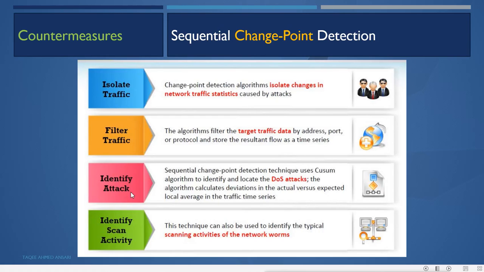Then identify the attack. After doing this, we can go for the sequential change point detection technique, which uses a custom algorithm to identify and locate the DoS attack. The algorithm calculates the deviation of the actual versus the expected local average in the traffic time series. So within a particular time series, if the traffic is not normal, if it is abnormally increased or coming in very hard, it can be an attack. Then identify scan activities: this technique can also be used to identify the typical scanning activities of network worms. Worms can also do the same thing.